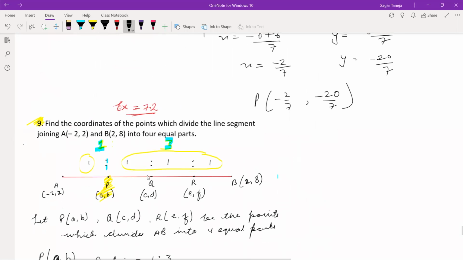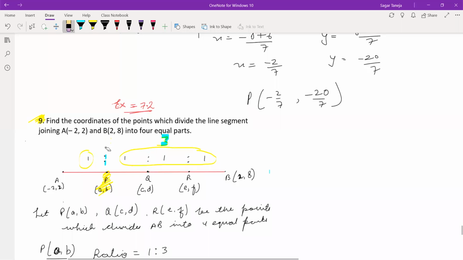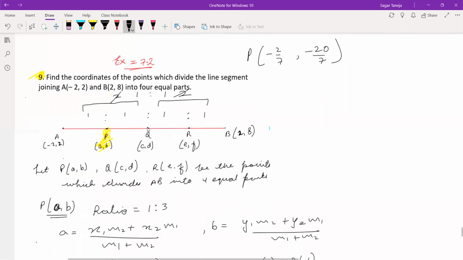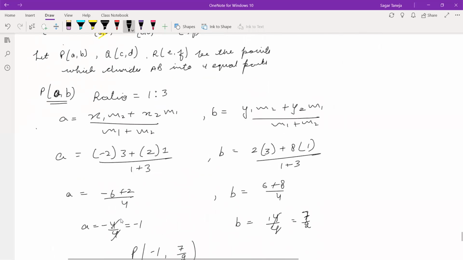And after that, let the other point be Q. For Q, the ratio will change. So which ratio should we use to find the coordinates of Q? Here we have 2, and here also we have 2. So it can be used as 1:1. Yes, 2:2 will be considered as 1:1 if we cut them. As Q is the midpoint of AB here, let us use that now.